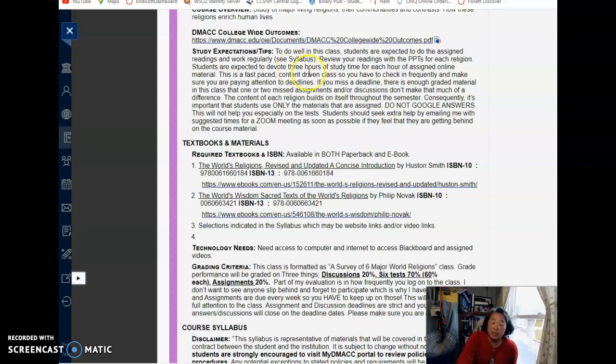Study expectations. You are expected to do the assigned readings and work regularly, always checking the syllabus. I would say check the syllabus on a daily basis. If you don't, then you're going to be missing a lot, and then later on when you take the tests, sometimes you'll have no idea where that information is. So just make sure you review your textbook readings with the PowerPoints for each religion. There are professor videos that accompany those PowerPoints. So I would strongly, strongly encourage you to do that.